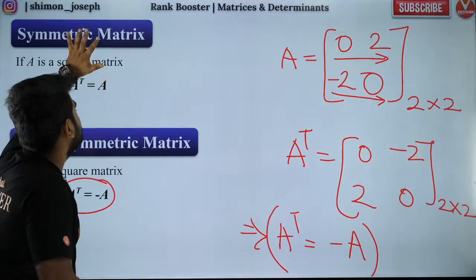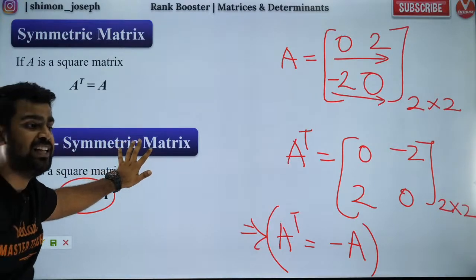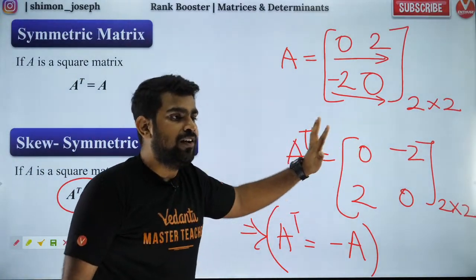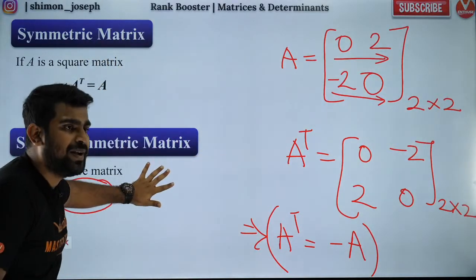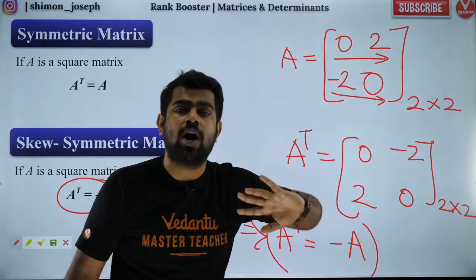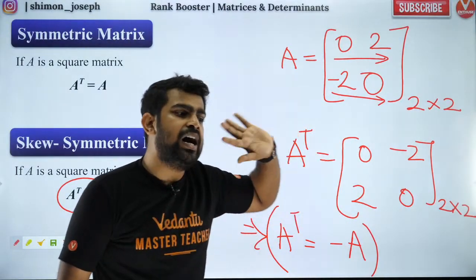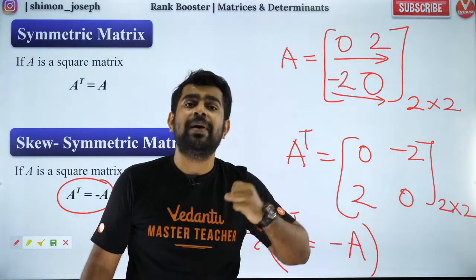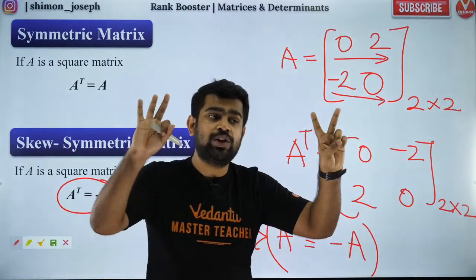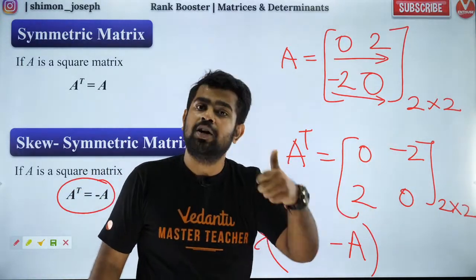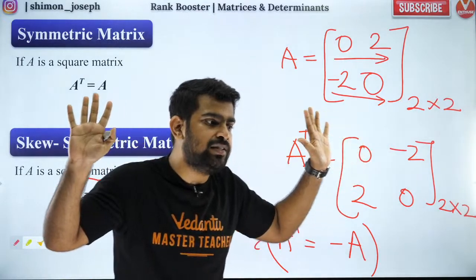Pushpanjali, when I am talking about symmetric and skew symmetric matrices, it should be a square matrix. So 2 cross 3 is not possible over here. You can write the 2 cross 3 on your own. You just need to make sure there are 2 rows and 3 columns, so totally there will be 6 elements. Write it in that way, you will get it. Are you all happy with it?